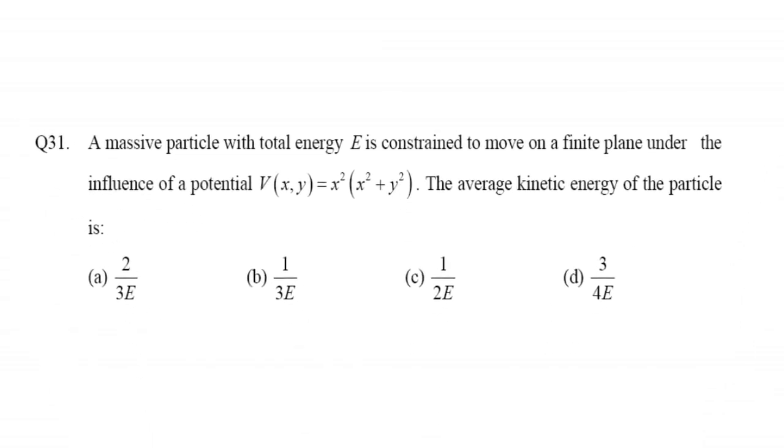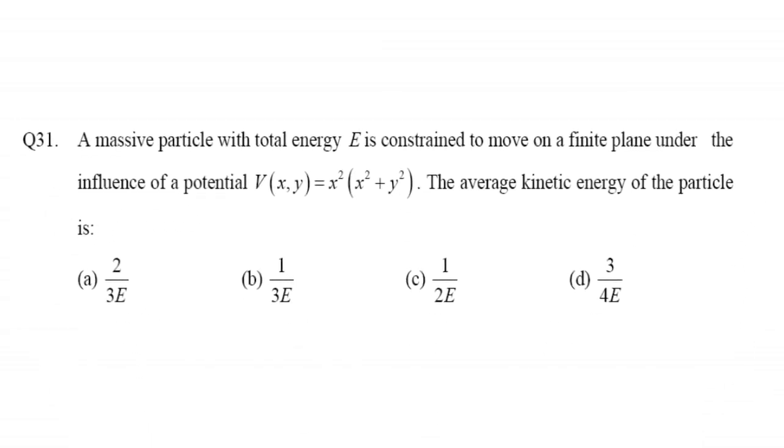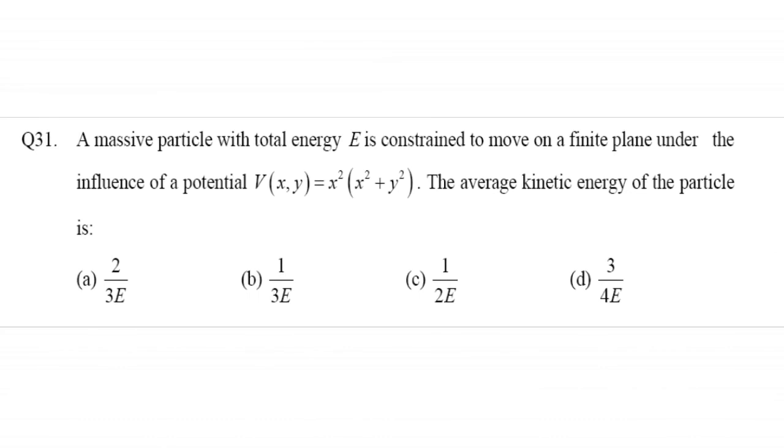Now the first question of this video is, a massy particle with total energy E is constrained to move on a finite plane under the influence of potential V equal to x square bracket x square plus y square. The average kinetic energy of the particle is, so here is the answer.